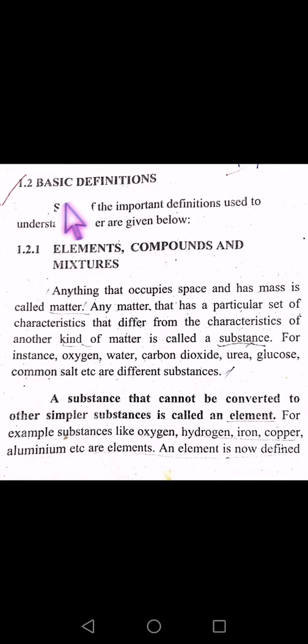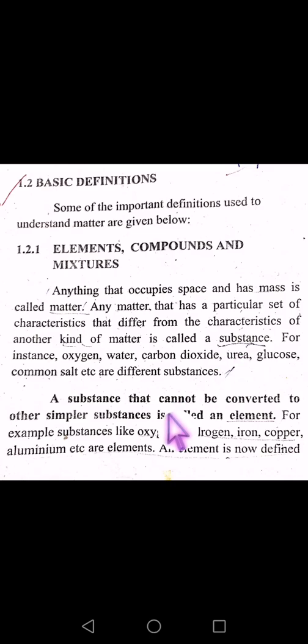Fine. Moving on to our next topic, that is about the basic definitions. These are elements, compound and mixture. First of all, you should know what is matter. Matter, anything that occupies space and has mass is called matter. If the matter has a particular set of characteristics and they differ from the characteristics of any other kind of matter, it is called a substance. Definition starts from matter, then it comes to substance. For instance, oxygen, water, carbon dioxide, these all are called substances.